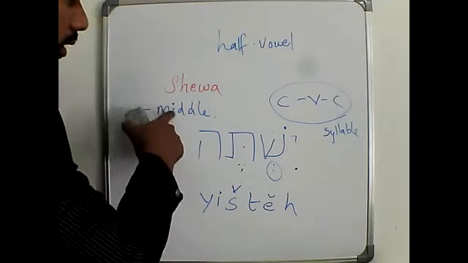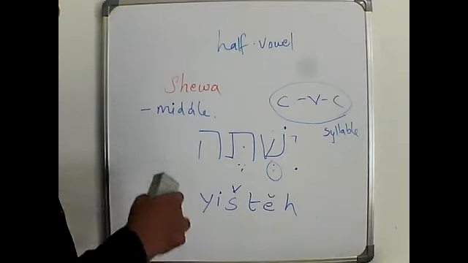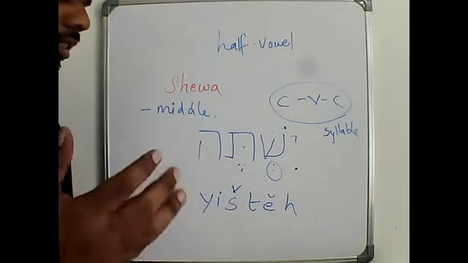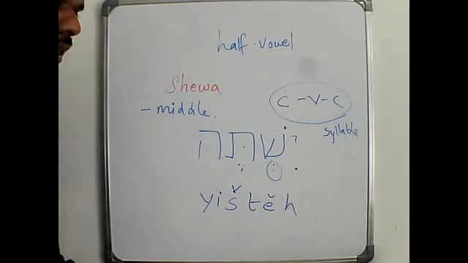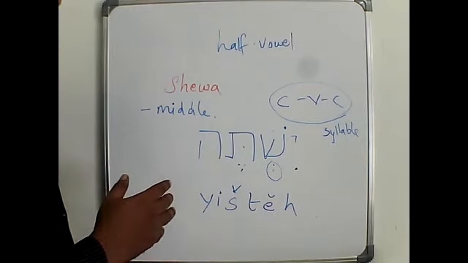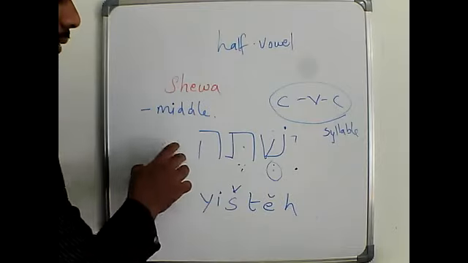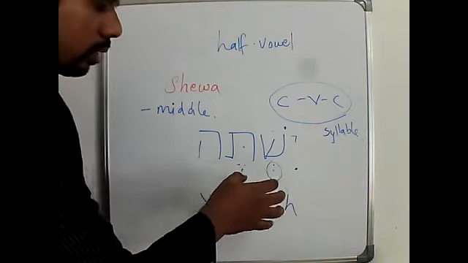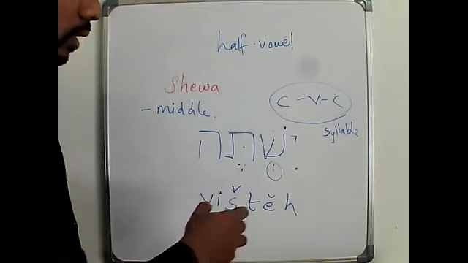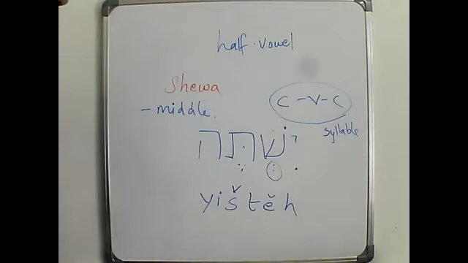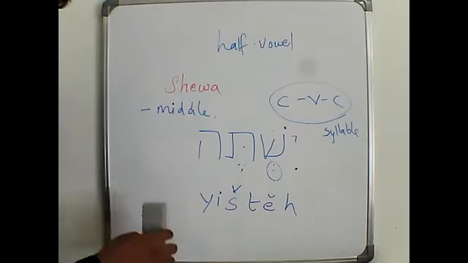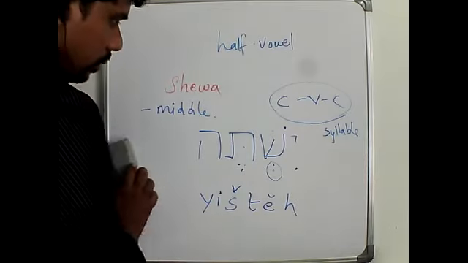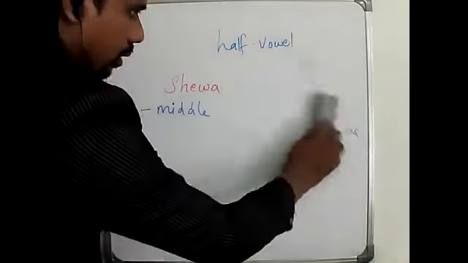So this is when Seva comes in the middle. We have already seen Seva comes at the beginning, and when Seva comes at the end, there is no sound. When there is only one Seva, and it falls at the end of a syllable, then there is no sound.